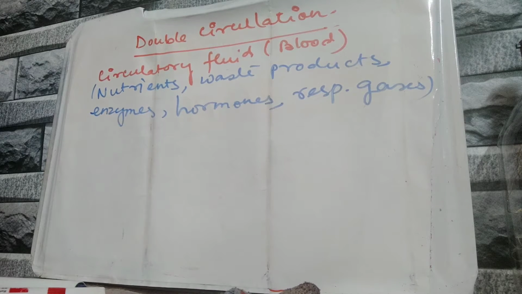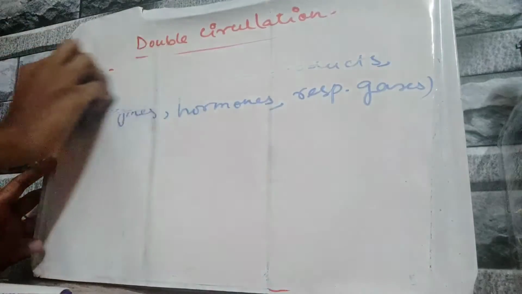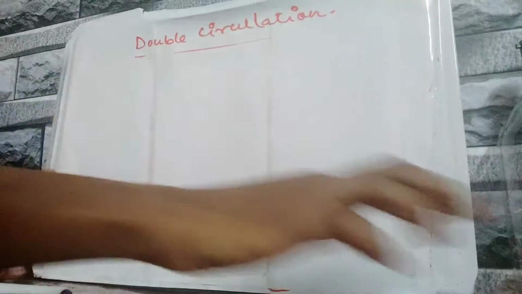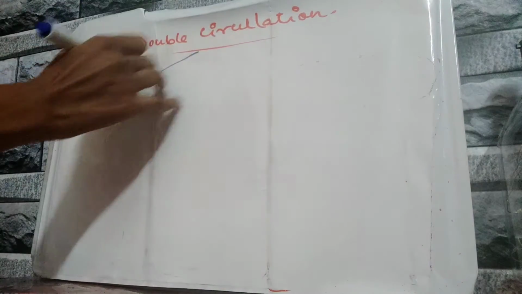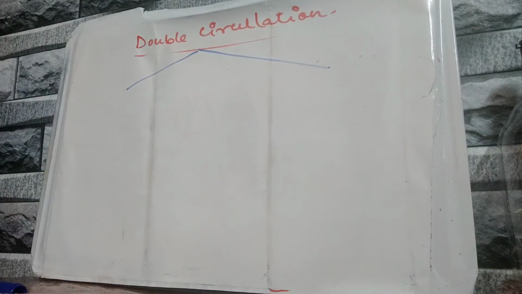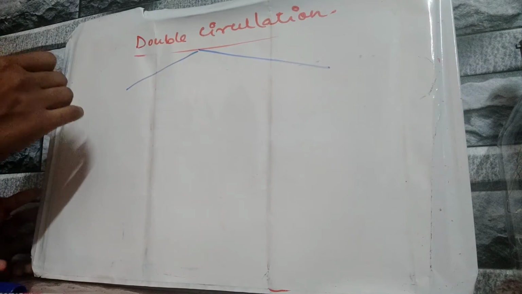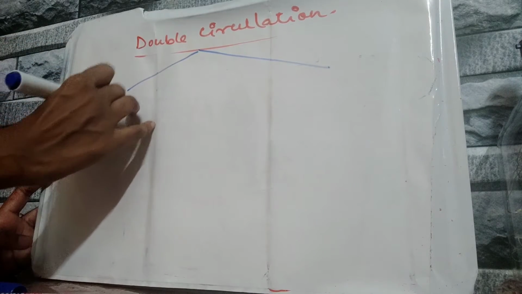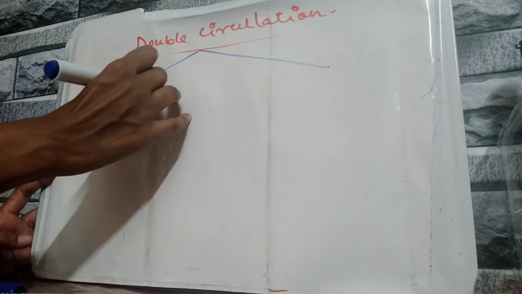Now double circulation consists of 2 parts or 2 events. Now what are they? First is the systemic circulation. Second is the pulmonary circulation.